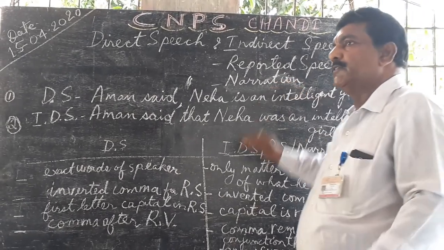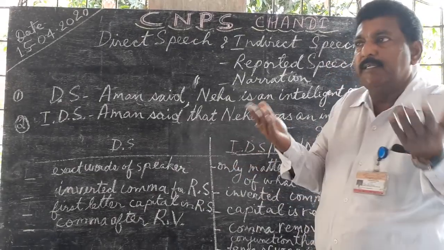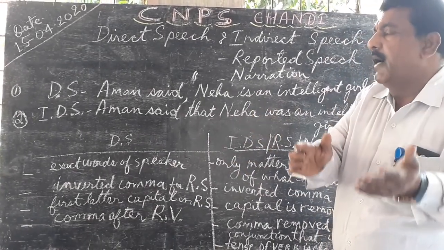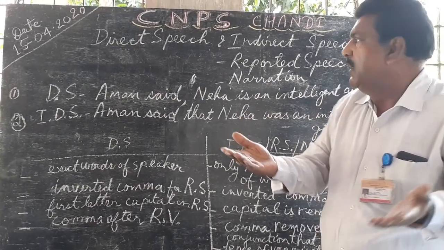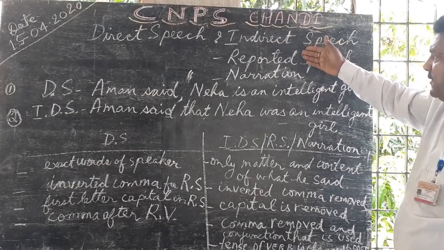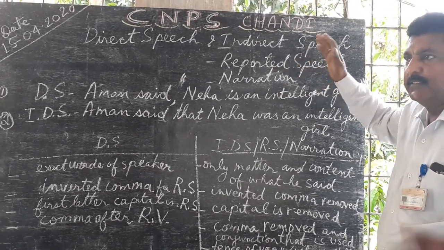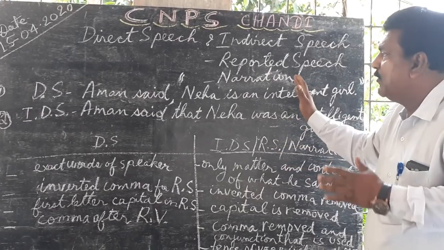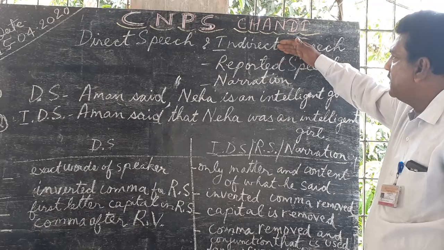When we get a question, write the direct speech in narration form, that means it is indirect speech. Write this sentence in reported speech, again it means indirect speech. So indirect speech, reported speech and narration are all one and the same. This concept should be clear. You should not get confused about what is narration, what is reported speech, or what is indirect speech.